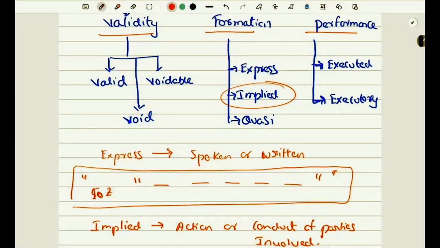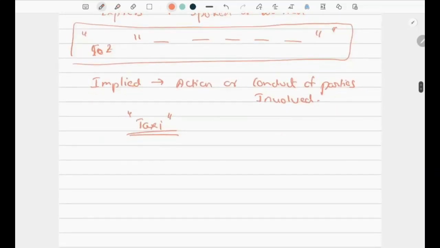Then the third thing that we are more concerned with is quasi contract. So what is this quasi contract? Quasi contract is also known as constructive contract. So what is this constructive contract? This constructive contract, you see, is not a real or true contract. Actually, it is not a real contract at all. It is not a real or true contract.